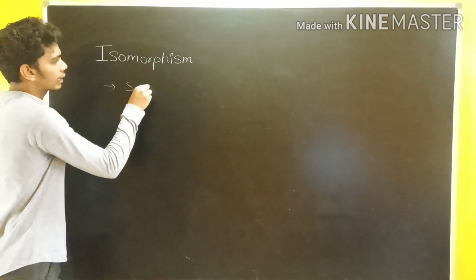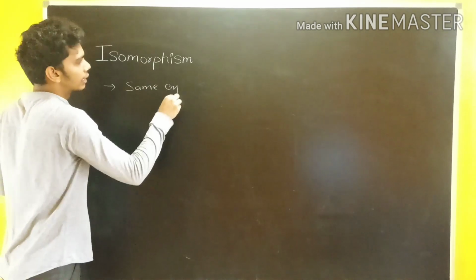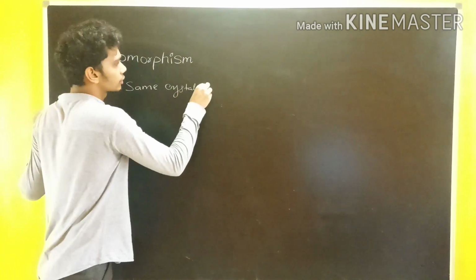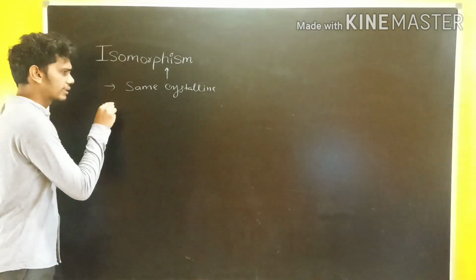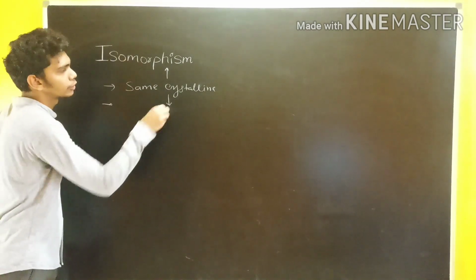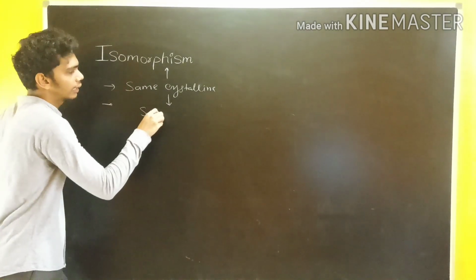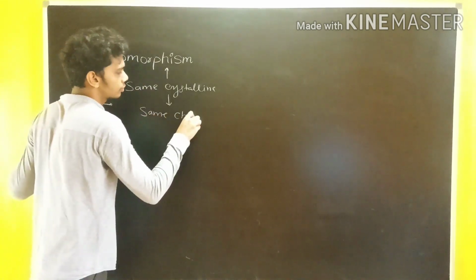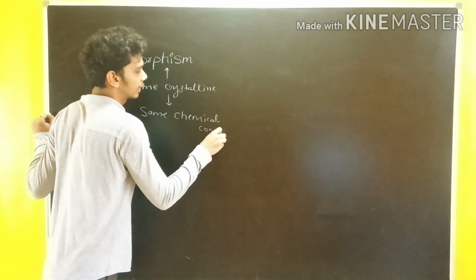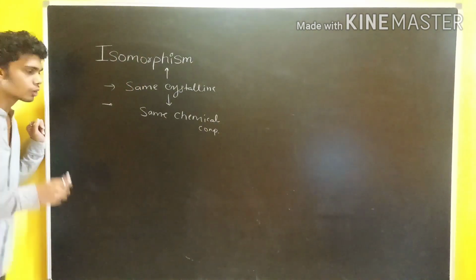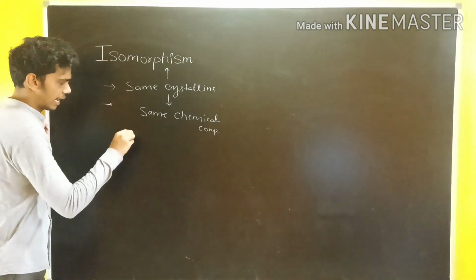So can I say they have the same crystalline structures, they are termed to be isomorphous. As they have the same crystalline structure, they should possess the same chemical composition, correct? Chemical composition will almost definitely be the same. So let's have a look at this example.